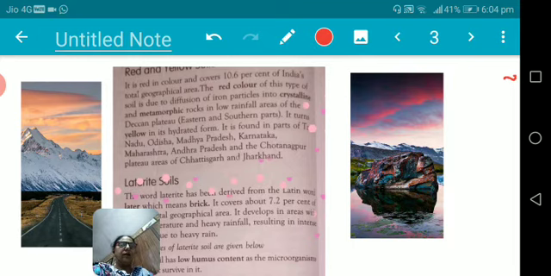The next one is laterite soil. This word laterite has been derived from the Latin word later, which means brick, and it covers about 7.2% geographical area of India.